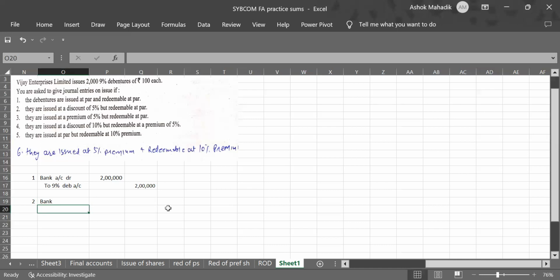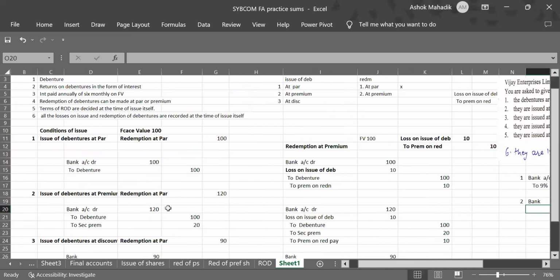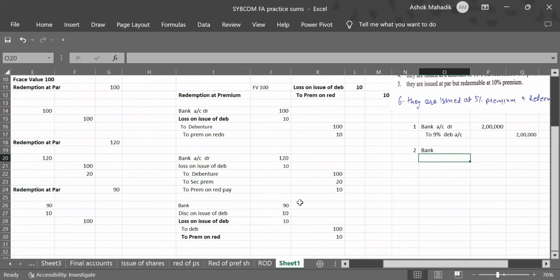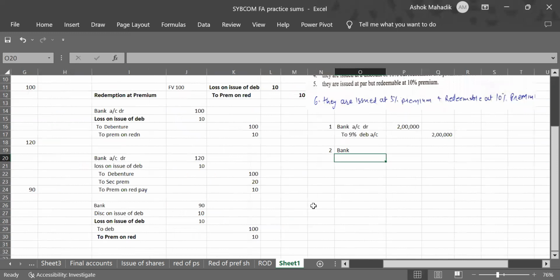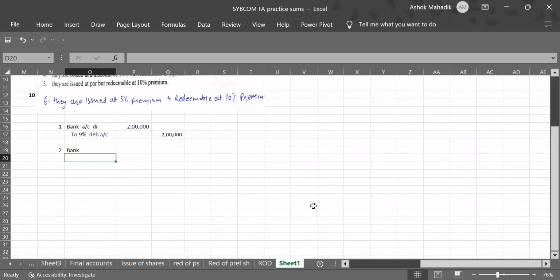Instead of writing discount, I'll tell you that in these entries, whenever issue was at discount, we wrote discount on issue of debentures. Sometimes it may happen, see the last entry here, we have two losses: discount on issue of debenture 10, loss on issue of debenture 10. So we can have a common name for all the types of losses on debenture, that is loss on issue of debenture. Instead of recording even discount, you can straight away write loss on issue of debentures. That's a better option. I'll show it later on.